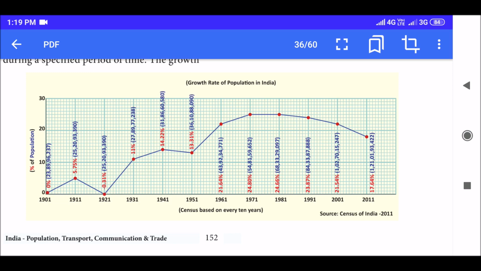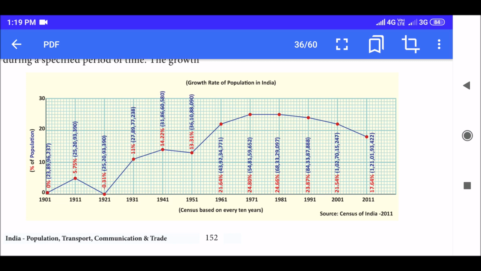If you see, it is written as minus 0.31%, which means population got reduced by 0.31%. Next, by 1931 it increased to 11%, and 1941 it increased to 14%, 1951 13.31%, 1961